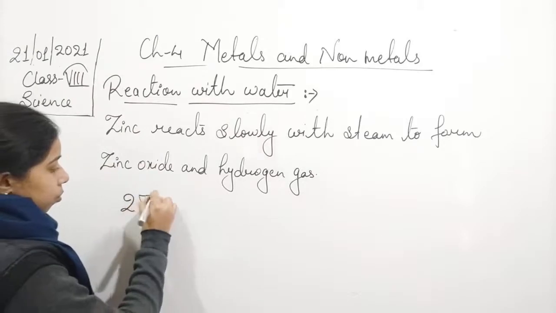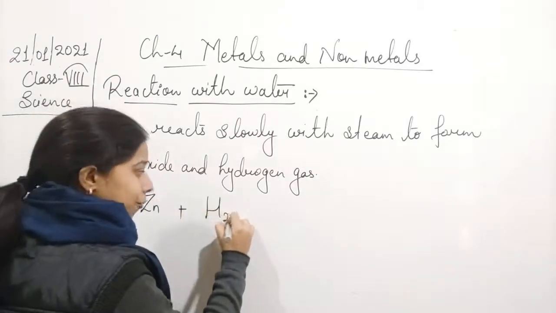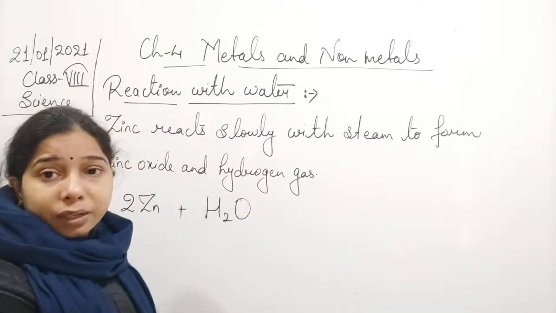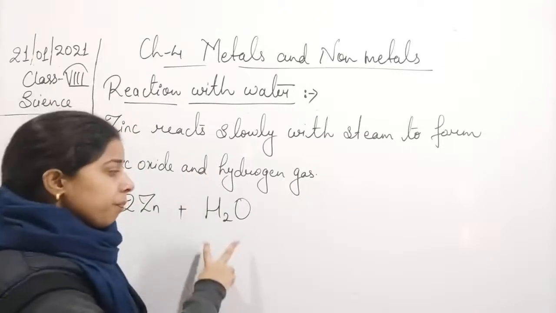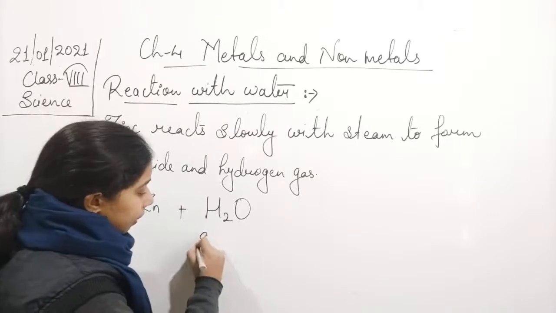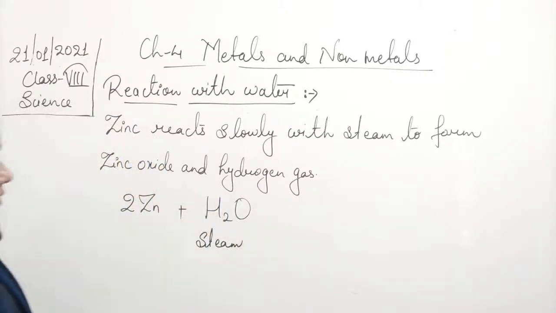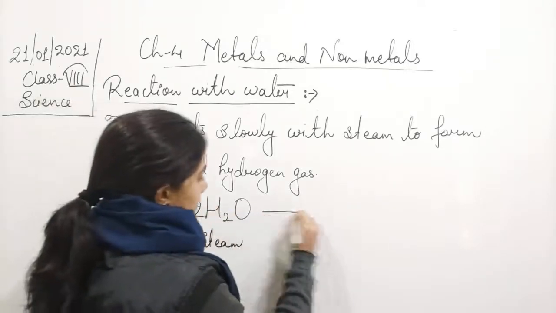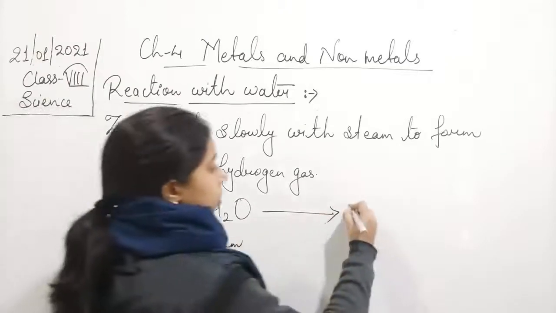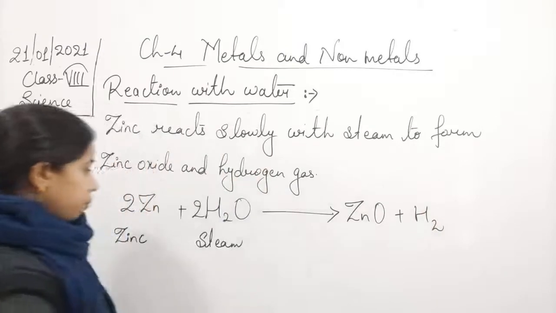It means 2Zn is there. This 2Zn will react with the water. The formula of the steam will also be the same, but you will always write what kind of water you are going to use here. So the formula of the steam is the same, that is H2O, but you will write here that it is steam. Okay, so this is zinc. It will form ZnO plus H2.